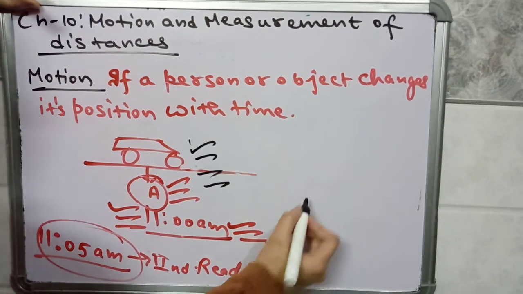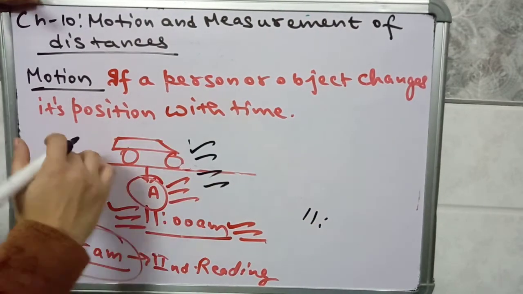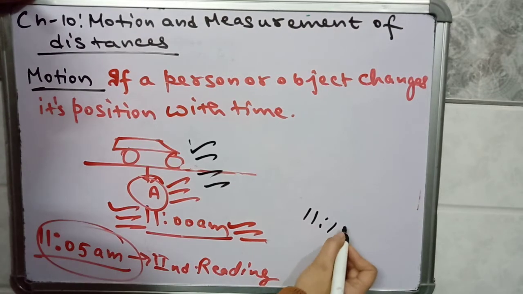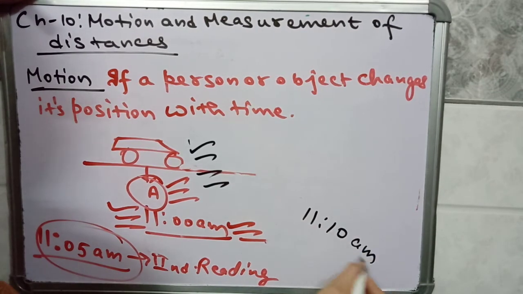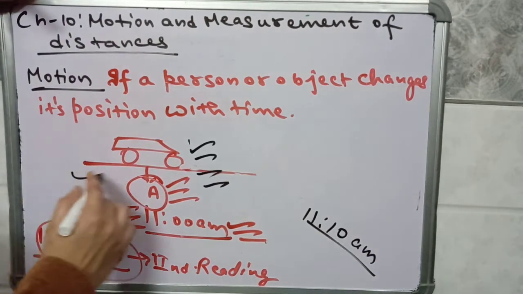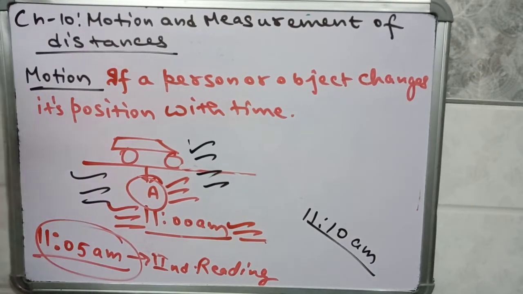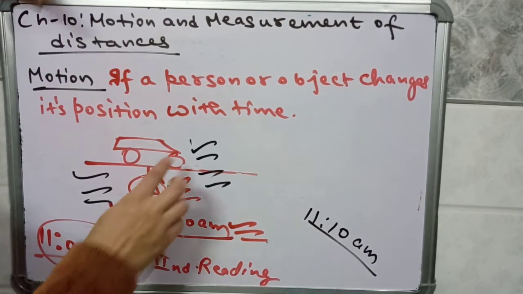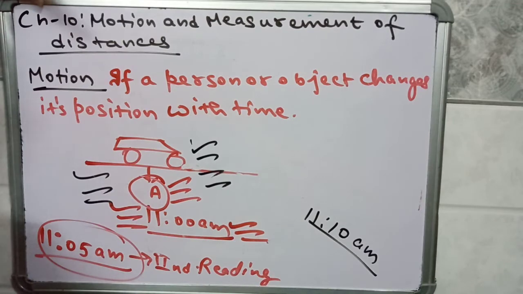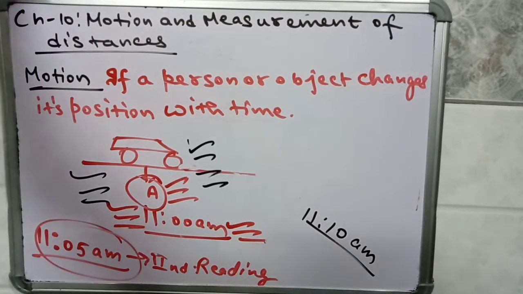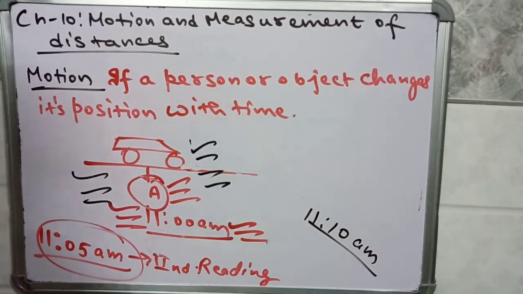Again the person observes the position of the car after 5 minutes, at 11:10 am, and again this car is at the same point A. It means time is running, time is not stopping for anyone, but this car is not changing its position. So if it is not changing its position with respect to time, then it is in a state of rest. So you can differentiate between rest and motion.